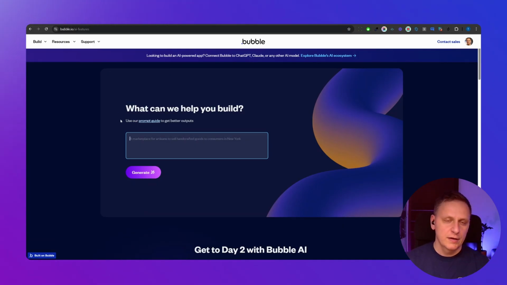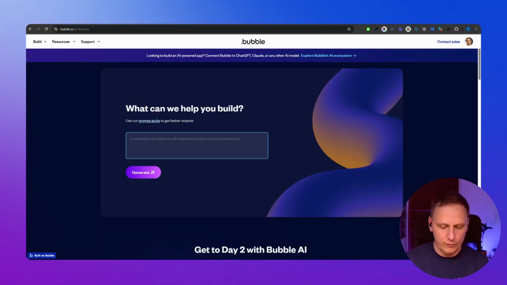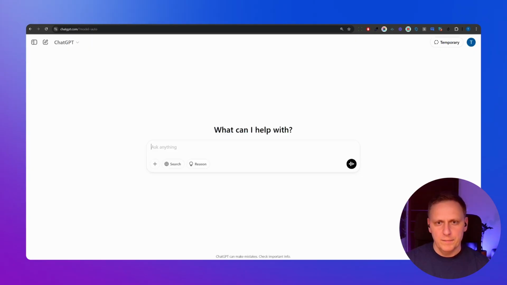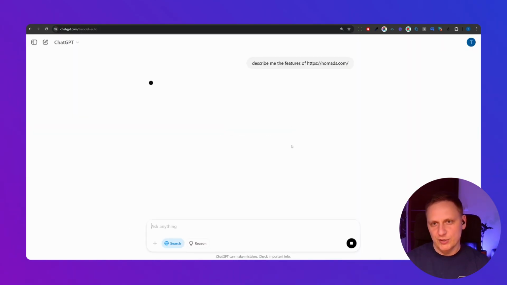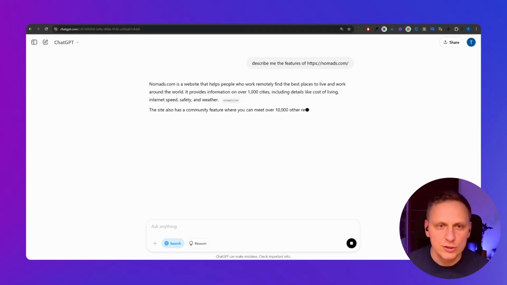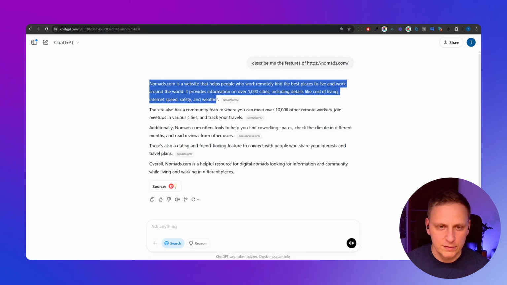So to prompt it, when we are doing a copy of something, we can just create a copy of nomads.com, but I'd like to go to ChatGPT and do something like this. Describe to me the features. That's smart, yeah. Of nomads.com, right? So we'll have the initial prompt of the features, so I don't have to explore all the features by myself. It will go to nomads.com. Yeah, so this will be my initial prompt. And then we'll move forward. So let's start with this.